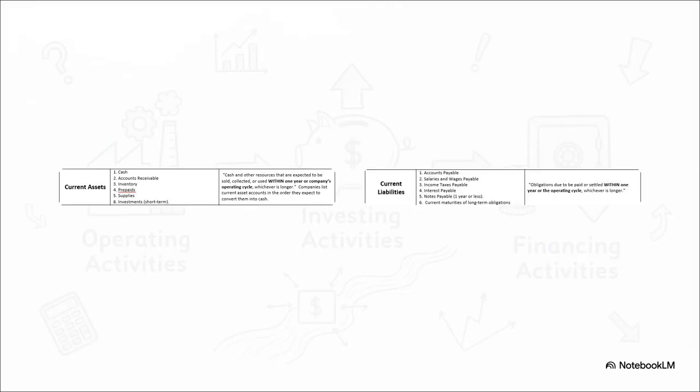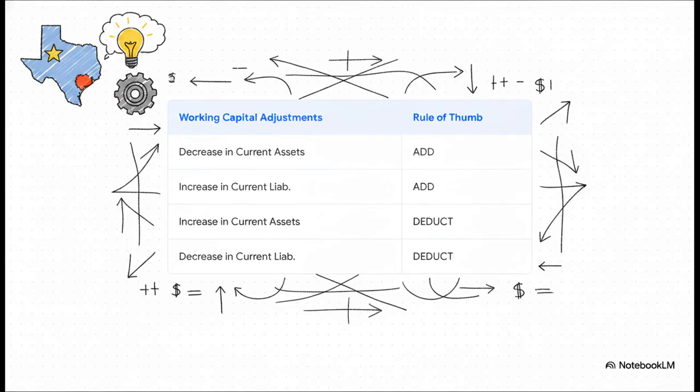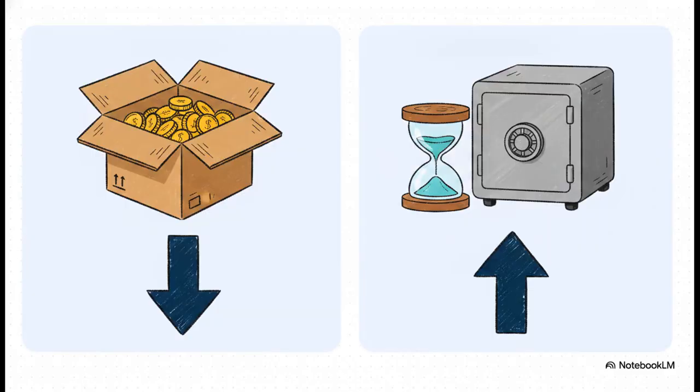Moving to step 3, we adjust for working capital. And working capital is simply the difference between short-term current assets, think inventory and receivables, and short-term current liabilities, like accounts payable. This right here is where most profitable companies literally bleed cash. This matrix from Texas State University acts as our ultimate cheat sheet for calculating these working capital adjustments. But, rather than just memorizing a table blindly, let's understand the actual logic behind it, because it is brilliant once it clicks. To make this super intuitive, just remember this rule of thumb.